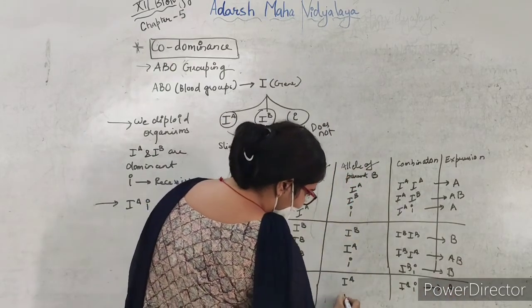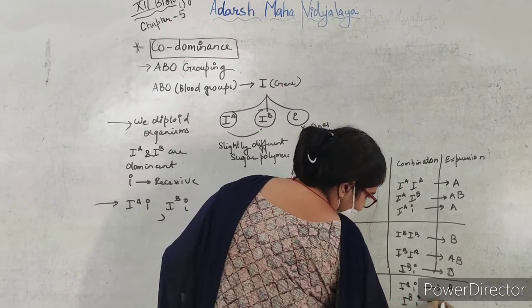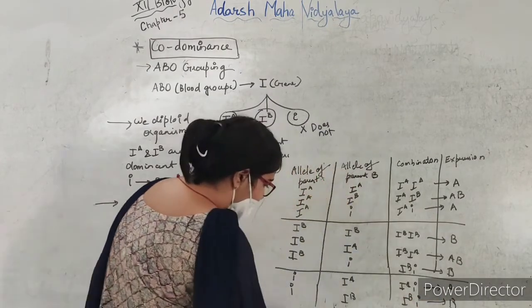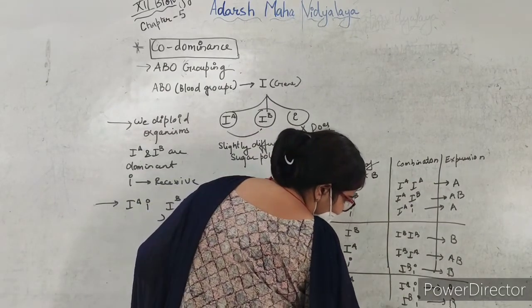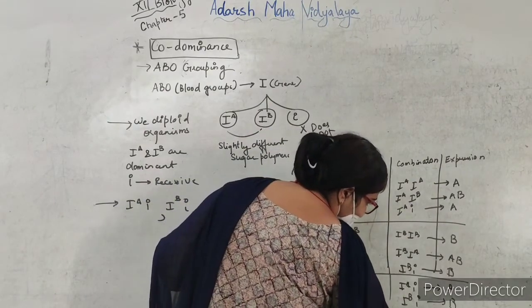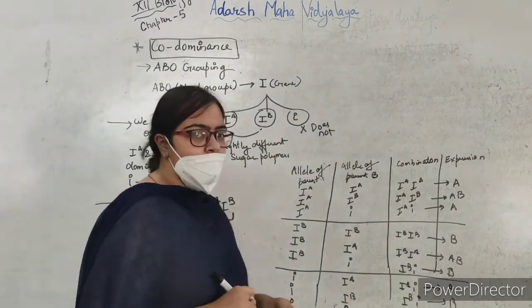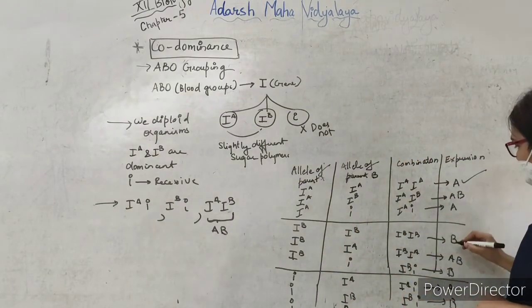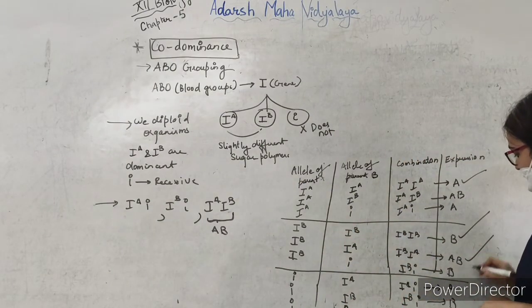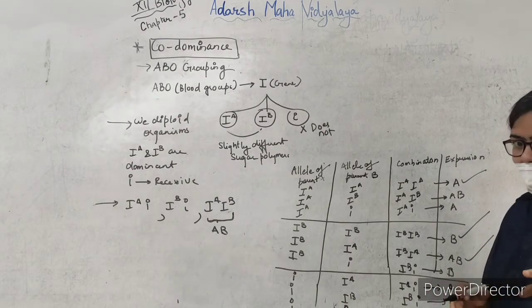Small i combines with IB gives IB and i, that is B blood group, and small i and small i gives the blood group O. So these are the blood groups: A, B, AB and O.